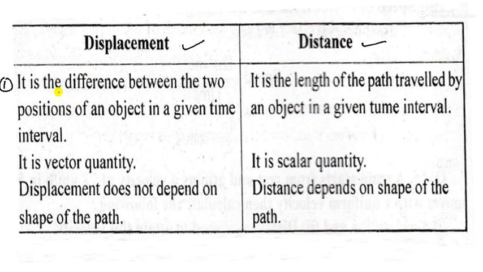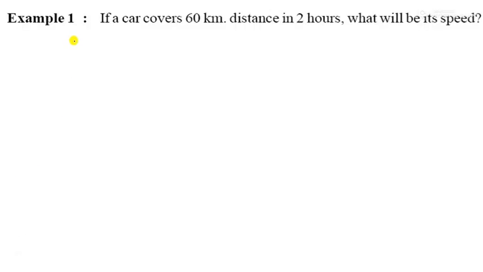So displacement is a vector quantity, and distance is a scalar quantity. Third, displacement does not depend on the shape of the path, but distance depends on the shape of the path.